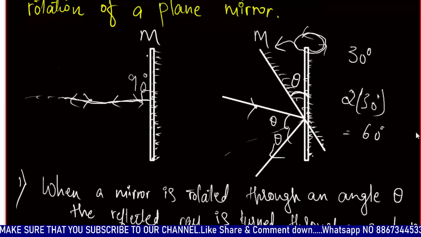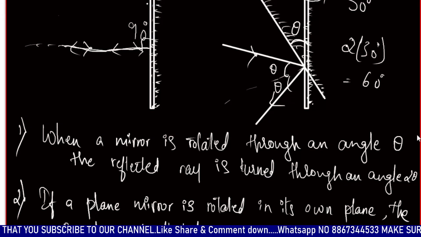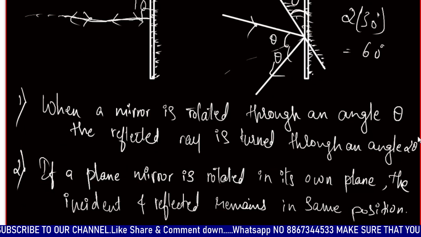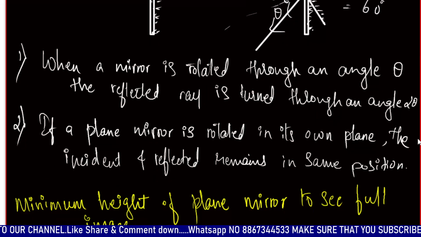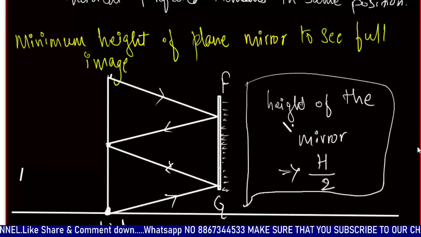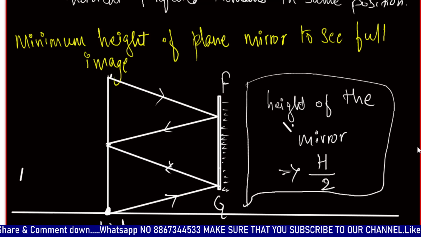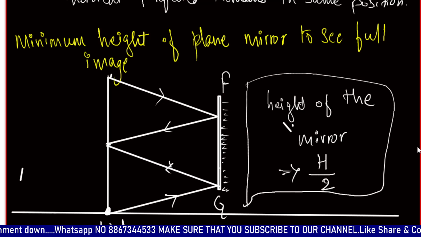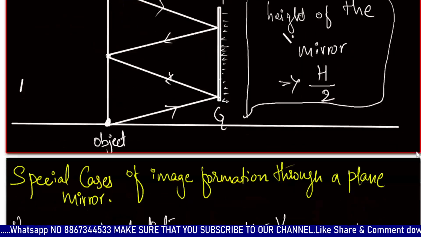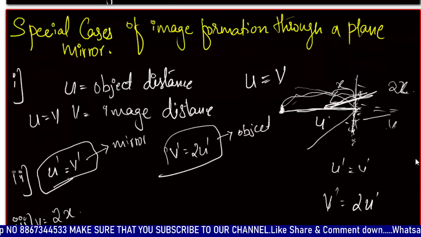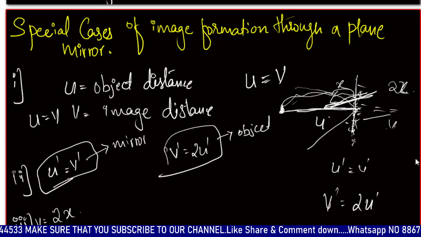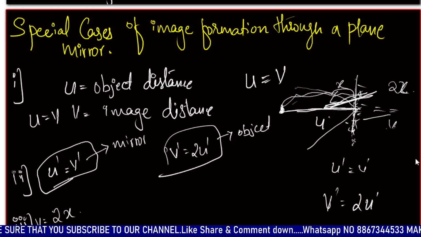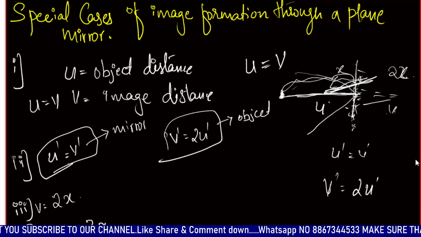Here the angle of incidence is neglected. And the minimum height of a mirror needed to see the full image is h/2.